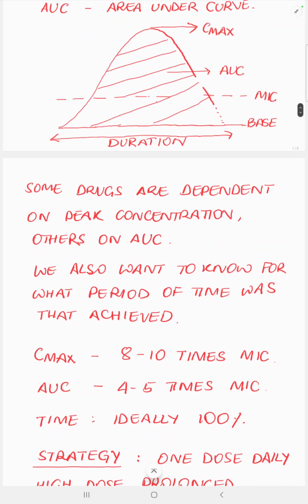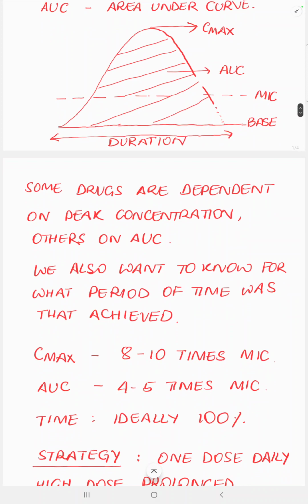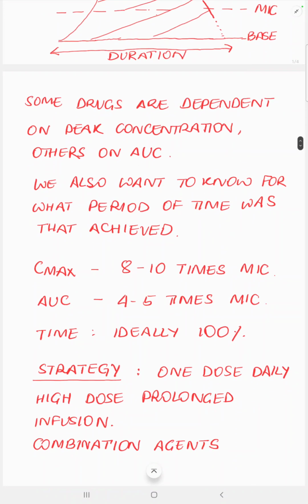And to know what period of time the drug was effective, we need to look at the action duration of the drug, and ideally we would like it to be 100% of the time that the drug fulfills that, but that seldom happens. 50 to 100% of the time is what we would like to see. If you look at how much Cmax we desire, it is 8 to 10 times the MIC, and for AUC it has to be 4 to 5 times the MIC.